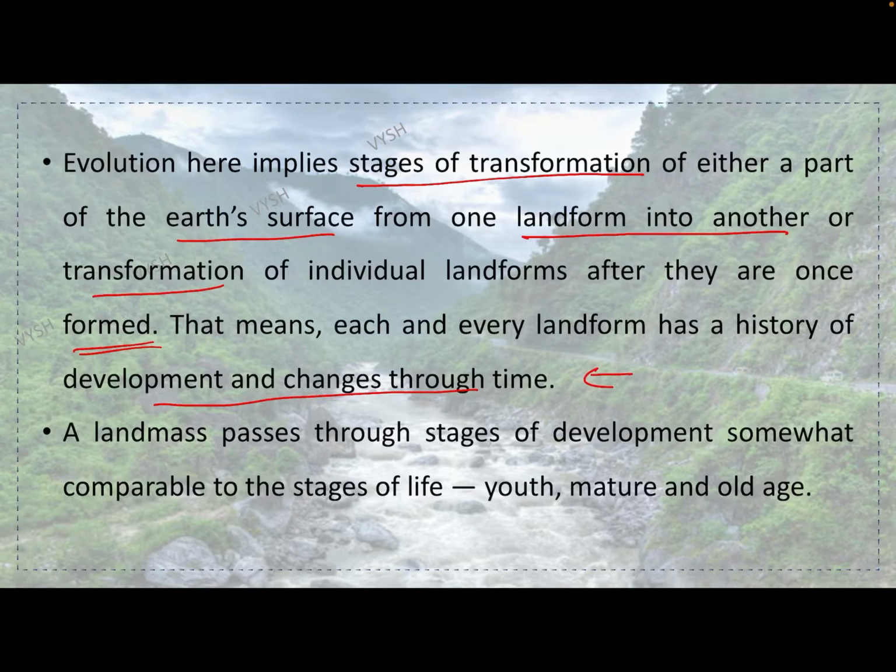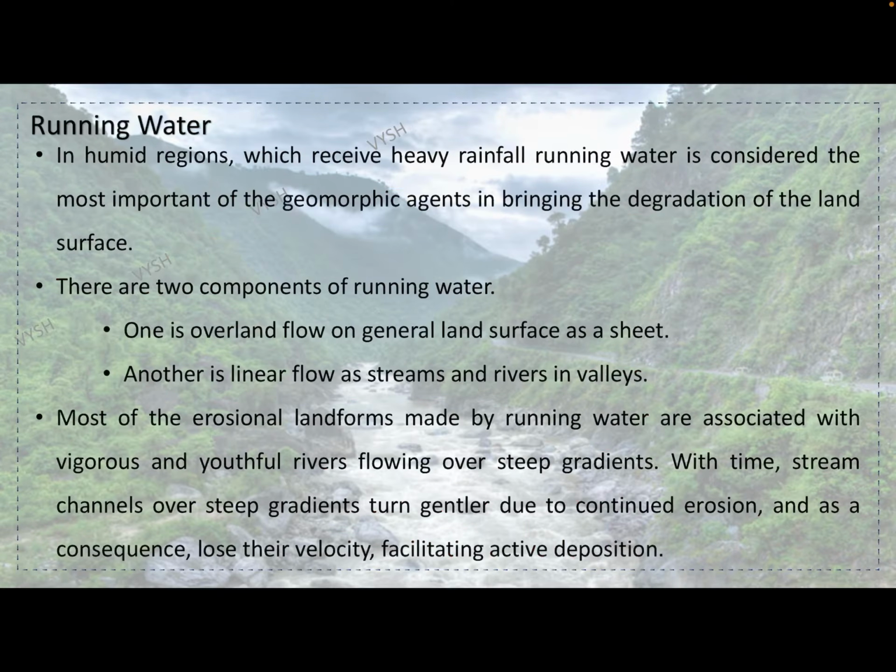A landmass passes through stages of development comparable to the stages of life: youth, mature and old age. So any landmass goes through these steps. When it starts, it is youth, in the middle age it is mature, and at the end it is old age. Okay, we shall start with running water.